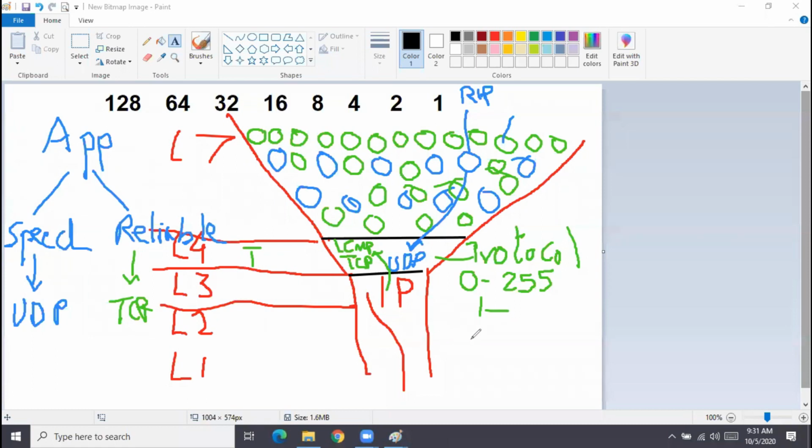So we have done ping every day, correct? How many ping packets does a Cisco router send by default? 5. 5 by default. 5 packets, very good. What is the size of each ping packet? 100 bytes? 100? 64. 64, very good. Anybody else? 100, 64, 1500 byte ping packet. Fantastic.